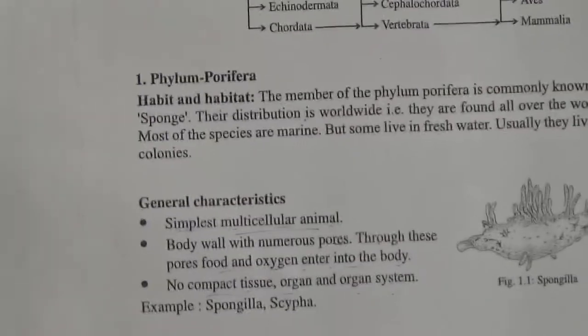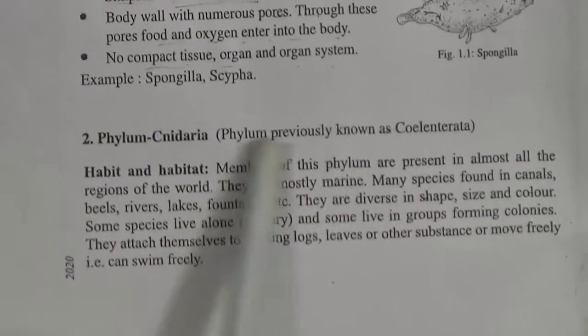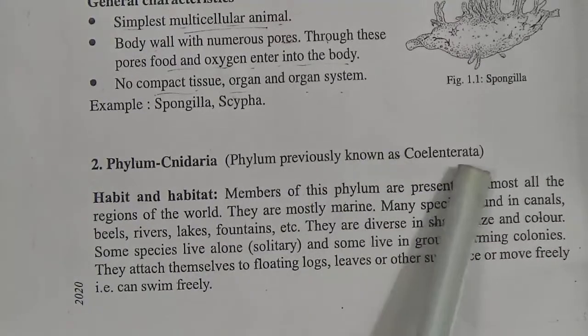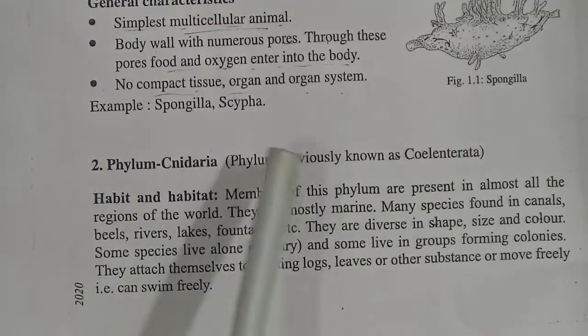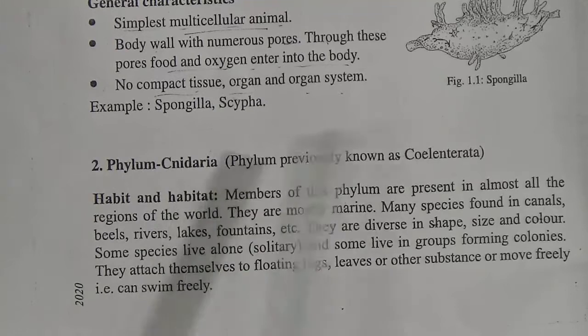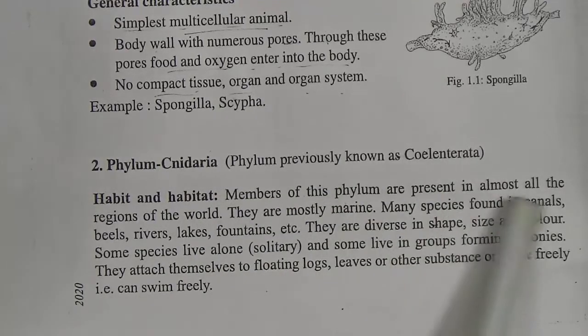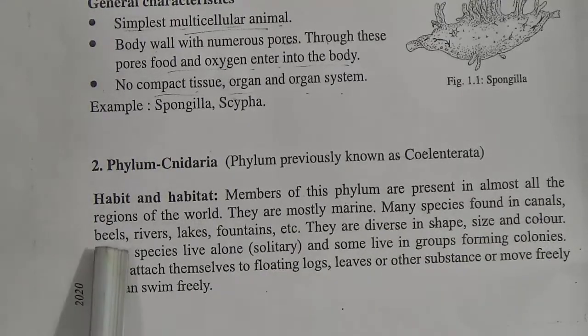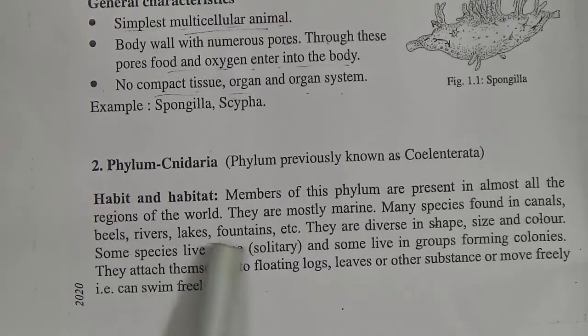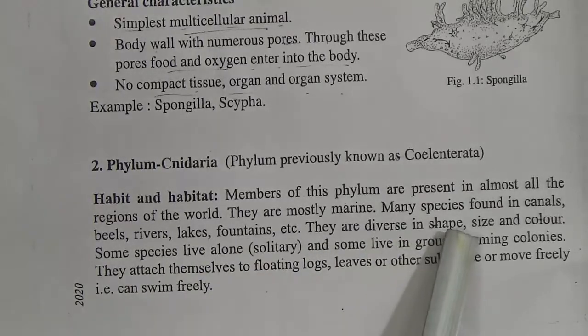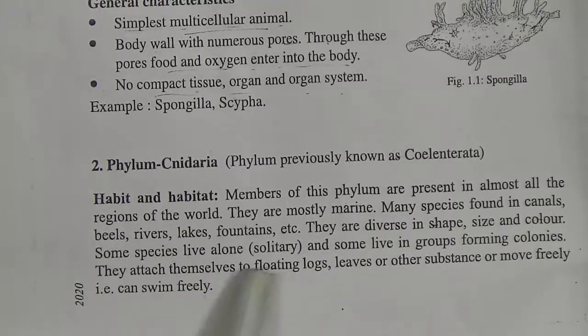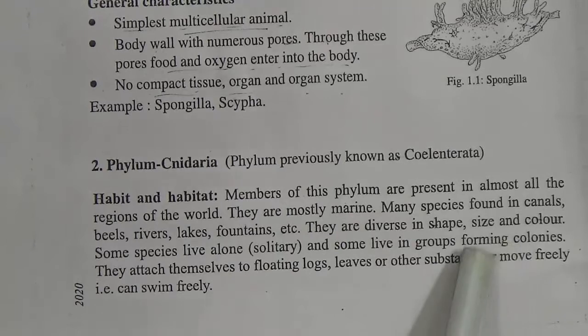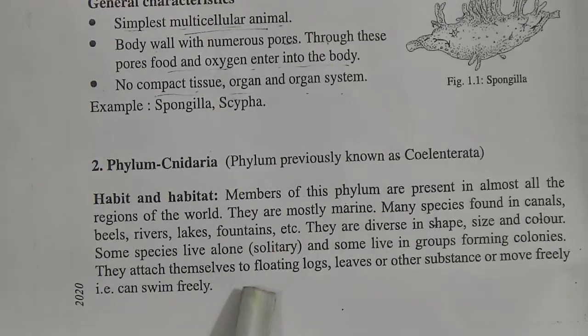Okay. Now come to number 2, phylum Cnidaria, previously known as Coelenterata. Now we will discuss the habit and habitat of Cnidaria. Members of this phylum are present in almost all the regions of the world. They are mostly marine. Many species are found in canals, beaches, rivers, lakes, fountains, etc. They are diverse in shape, size and color. Some species live alone and some live in groups forming colonies. They attach themselves to floating logs, leaves or other substances, or move freely, that is, they can swim freely.